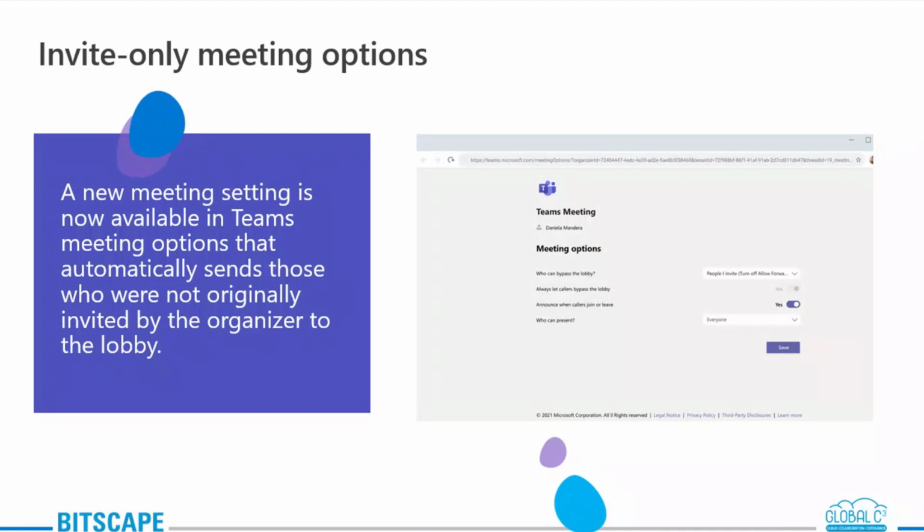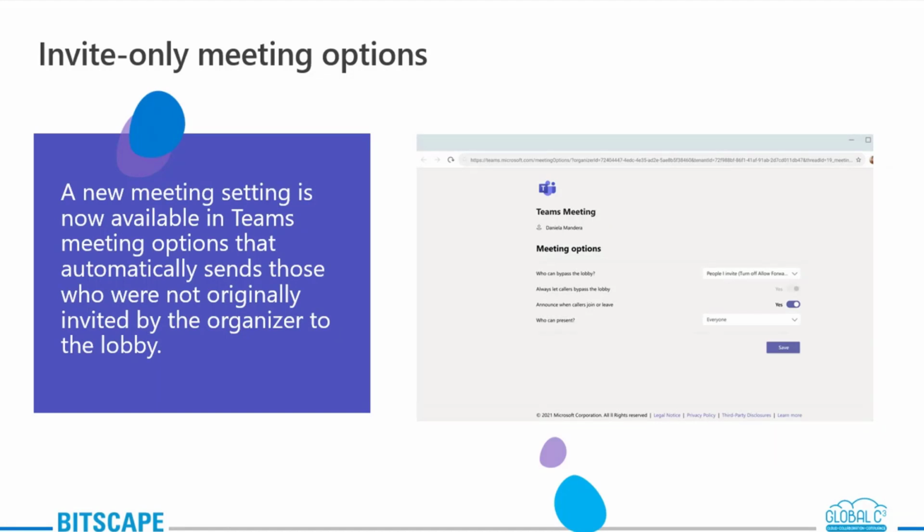Then we have a new meeting setting, which will automatically send those who were not originally invited by the organizer to the lobby. So for example, today I hope you all got a meeting invite. I was the organizer, and you were all the invitees.